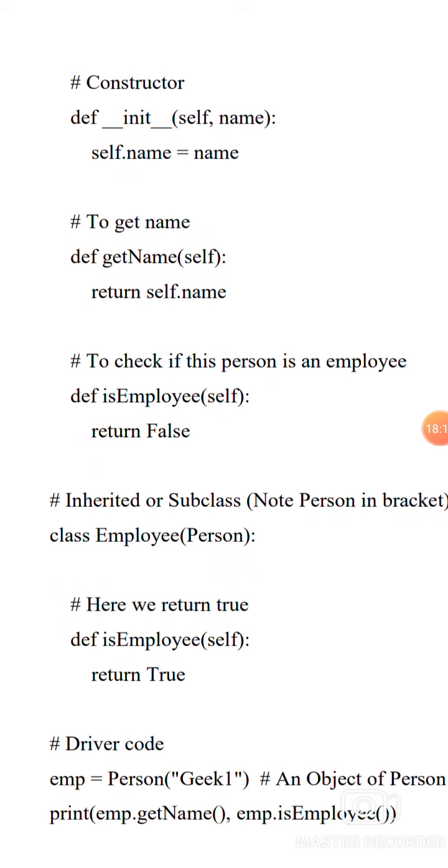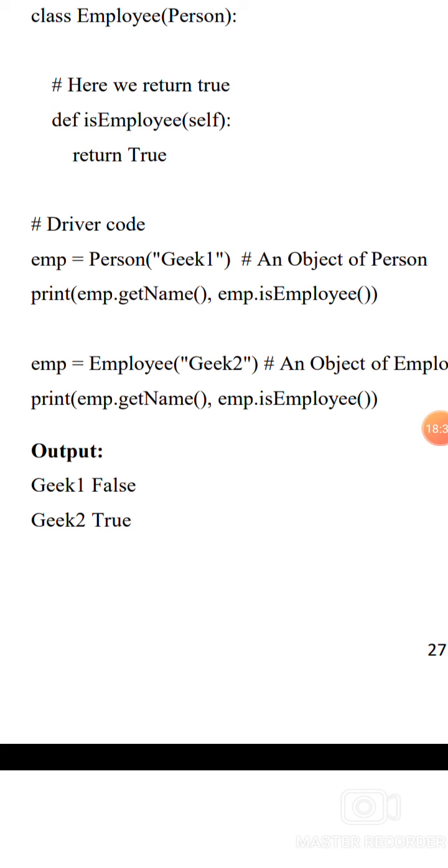emp = Person("Geek1"), an object of the Person. print(emp.get_name()). emp.is_employee(). emp = Employee("Geek2"). print(emp.get_name()). emp.is_employee(). The output is Geek1, False, Geek2, True.